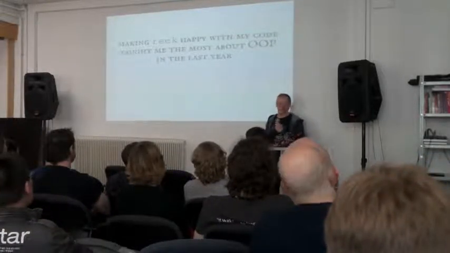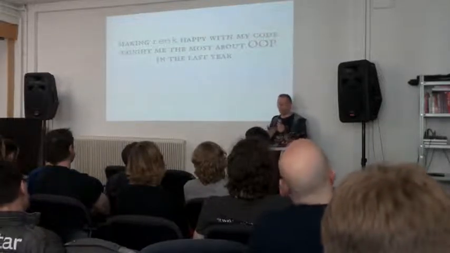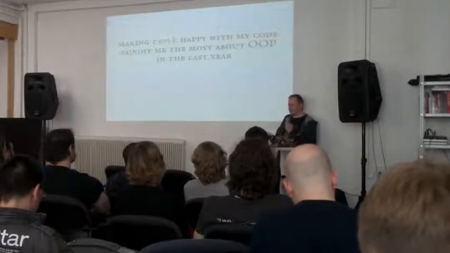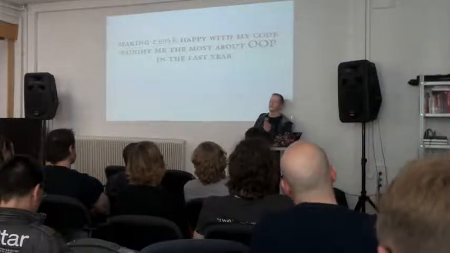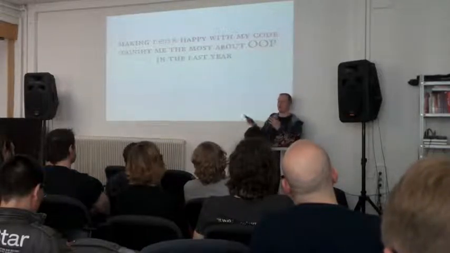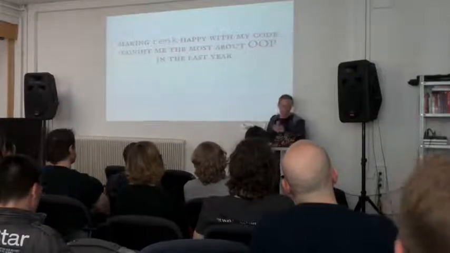Why did I start hacking on Reek? Making Reek happy with my code taught me the most about OOP in the last year. Basically, Reek was saying, this is a feature envy, and I was like, no, it's not. I would have to move it there to not be feature envy. Oh, actually, it makes sense. Or this is a utility function. No, I have to factor out a new object, a very small object that does one thing and does it very well and has a single responsibility. Why would I do that?